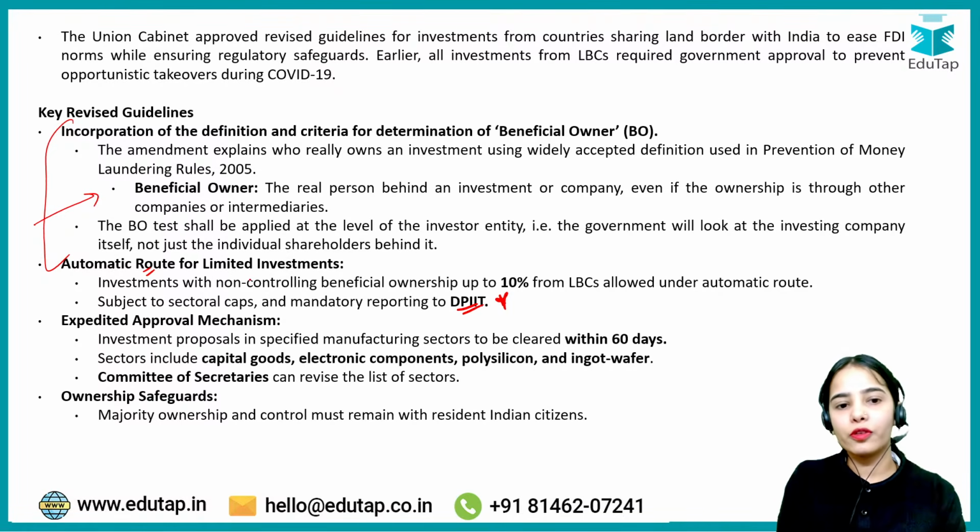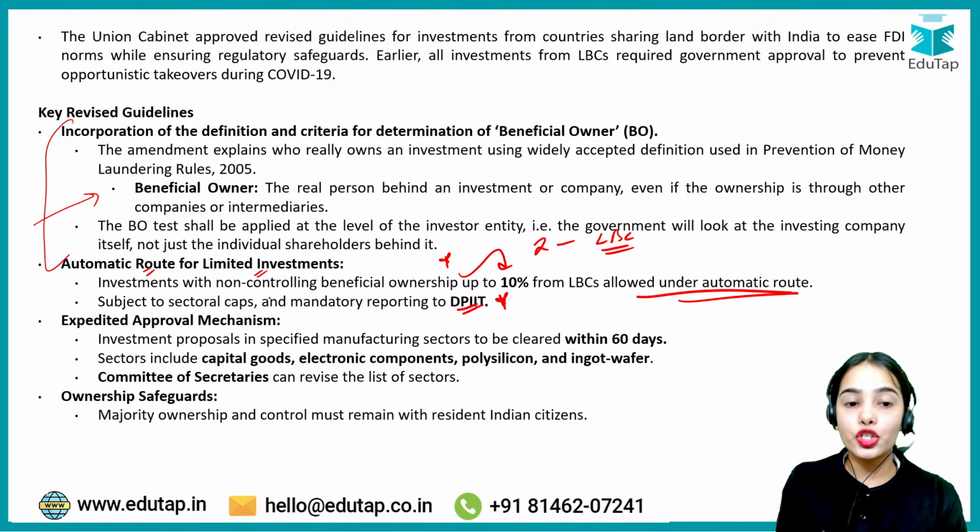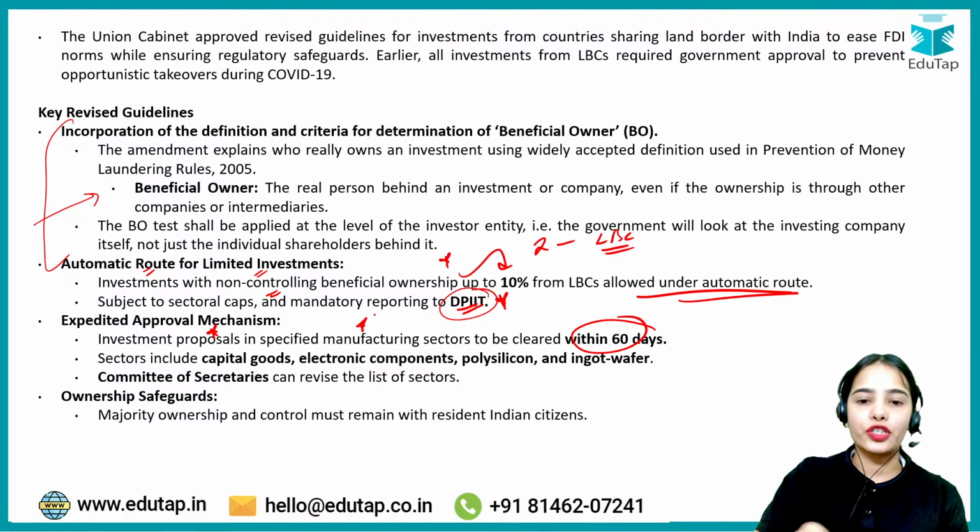Automatic route for limited investments. So investment can happen through the automatic route by the investors from the land border countries, but the beneficial ownership can only be up to 10% if it is through the automatic route, and that should also be non-controlling. That should also not get the control of the company. And the reporting should happen to the Department of Promotion of Investment and Internal Trade. So this is the idea. And within 60 days, the proposals have to be cleared, either accepted or rejected, for investment in the manufacturing sectors.